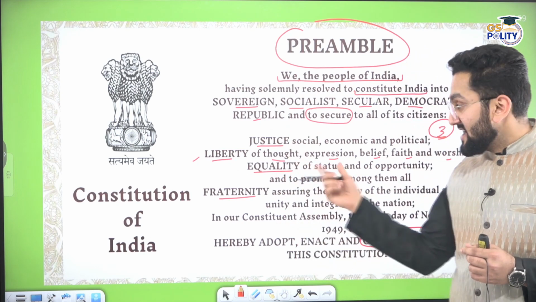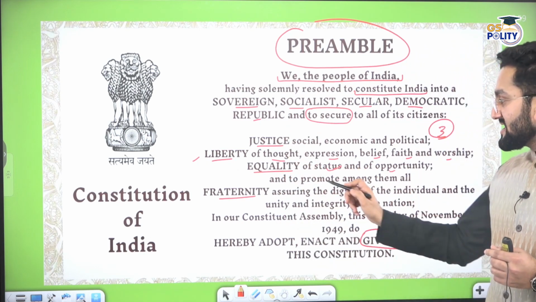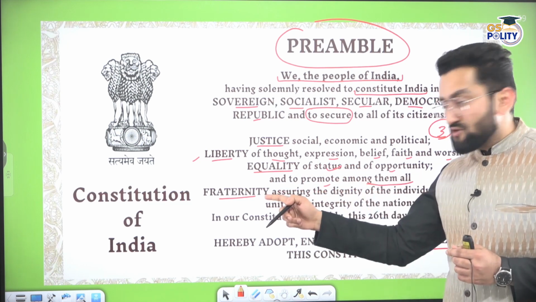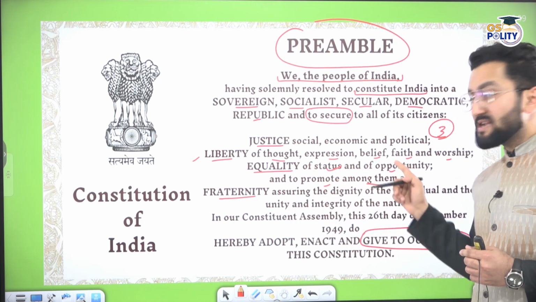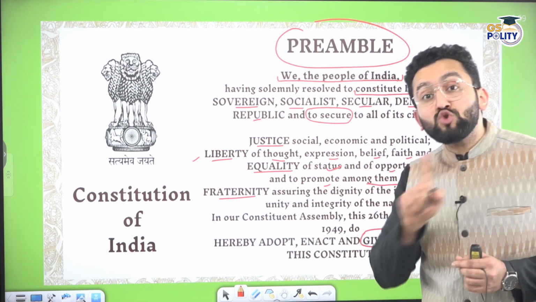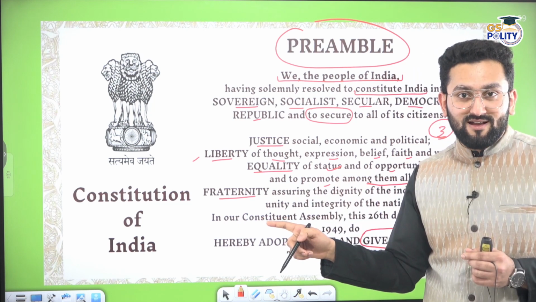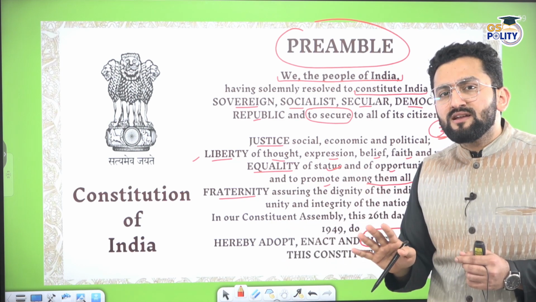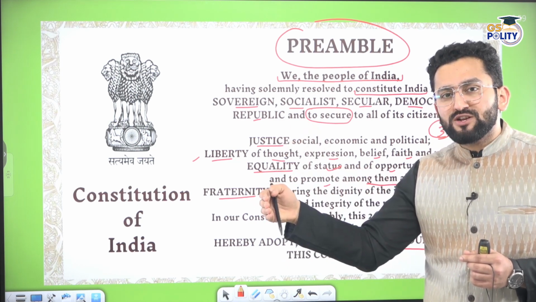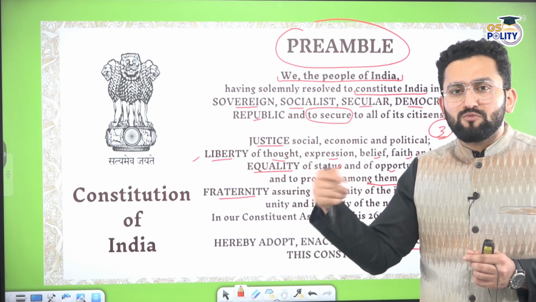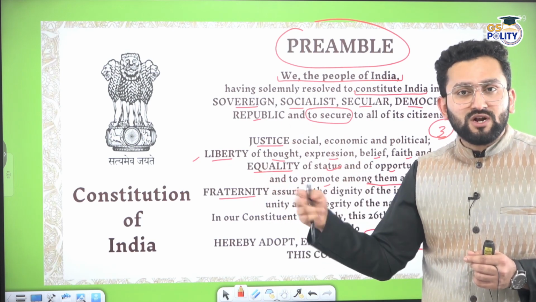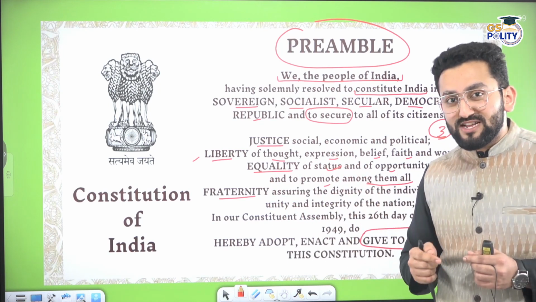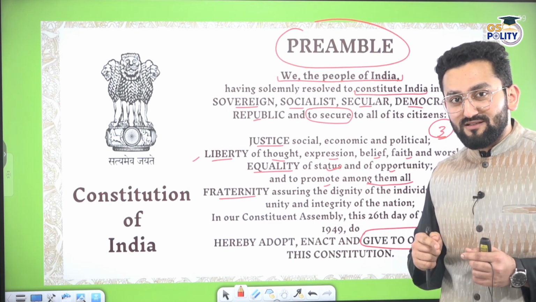Then equality. Equality of status, of opportunity, and to promote among them all. Now, among them all, it is connected to fraternity, but equality of status and of opportunity. Equality of outcome is not mentioned, right? Status. Everyone will be treated equally. It means there will be no special privilege for someone just because they belong to a particular religion, particular economic strata, or any such condition, right? You will have equality of opportunity so that you can use the best of your potential, right?